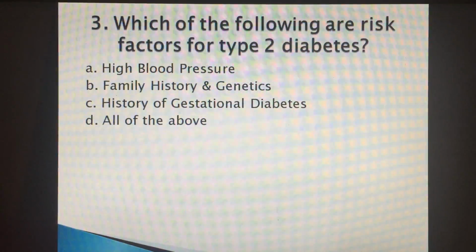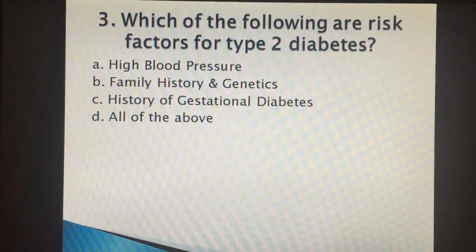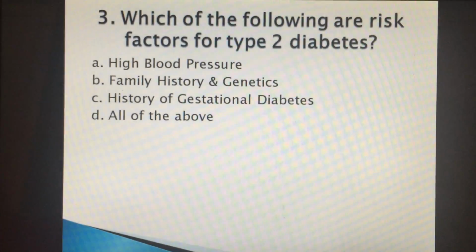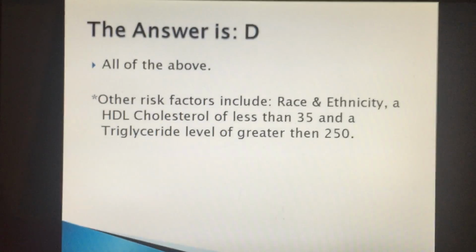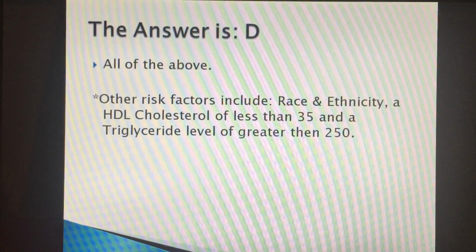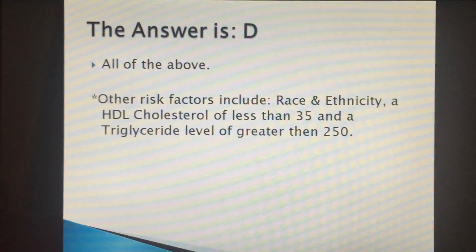Number 3. Which of the following are risk factors for type 2 diabetes? A. High blood pressure, B. Family history and genetics, C. History of gestational diabetes, or D. All of the above? The answer is D, all of the above. Other risk factors include race and ethnicity, an HDL cholesterol of less than 35, and a triglyceride level of greater than 250.